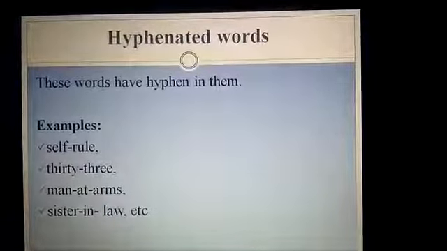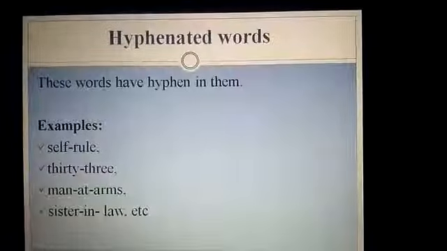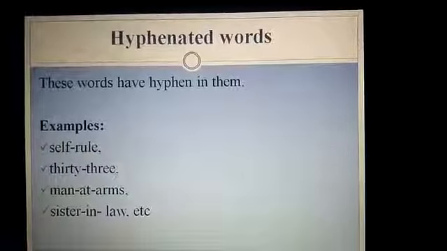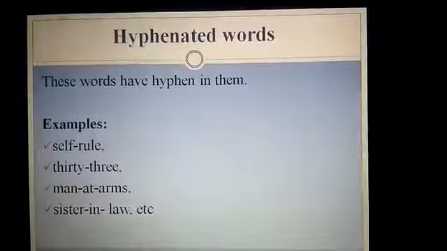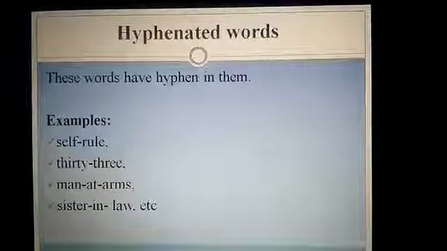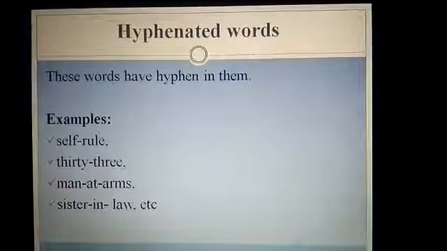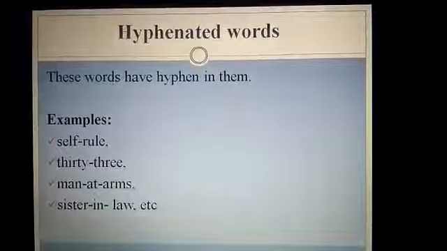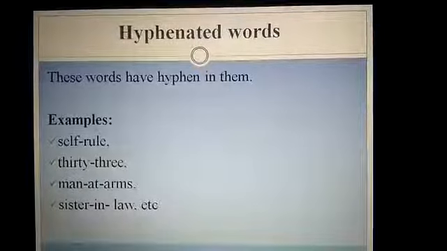Hyphenated words are words that have a hyphen in them. You can see it in examples: self-rule, man-at-arms, sister-in-law, etc. These are the nouns which consist of more than a single word, and they have a hyphen in between them. So these are called hyphenated words.